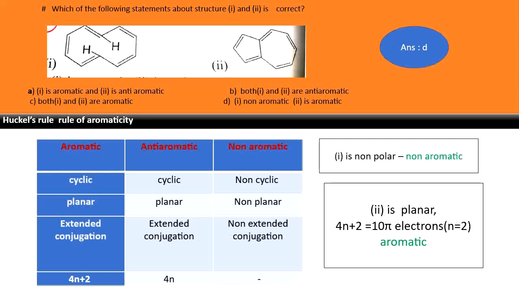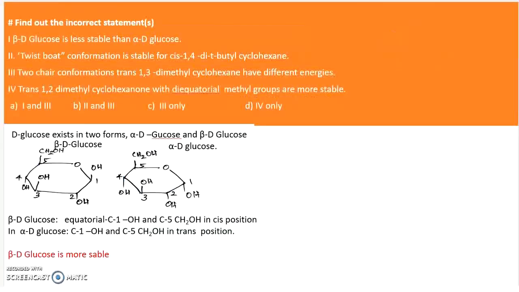So compound 2 is planar and it has 10 pi electrons: 1, 2, 3, 4, 5, 10 pi electrons. So it follows n equals 2, 4n plus 2. So it is planar and follows the 4n plus 2 rule, so it is aromatic. So your answer is compound 1 is non-aromatic, compound 2 is aromatic. So the answer is D.